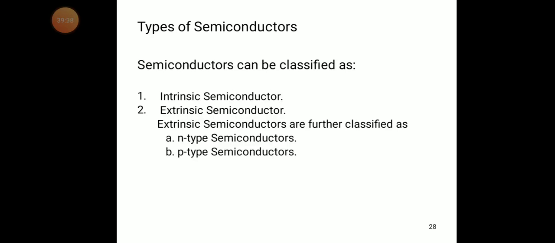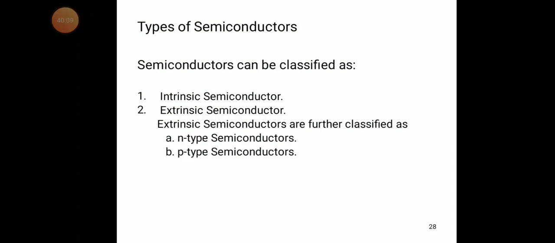If the outer orbital has a large number of free electrons, that material is called a conducting material. If the outer valency and conduction band is fully filled, that is called an insulator. If the outer valency and conduction band is partially filled, that is called a semiconductor.